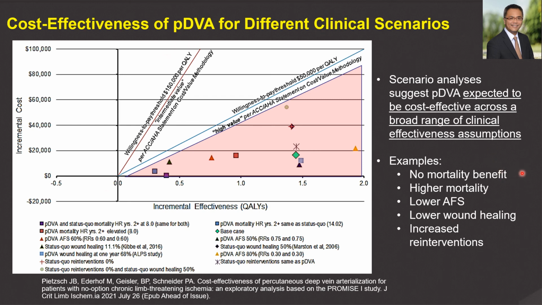For example, those where no mortality benefit was observed, higher mortality, lower amputation-free survival, lower proportion of wound healing, and increased number of interventions. Despite the different clinical scenarios, percutaneous DVA was still considered high value.